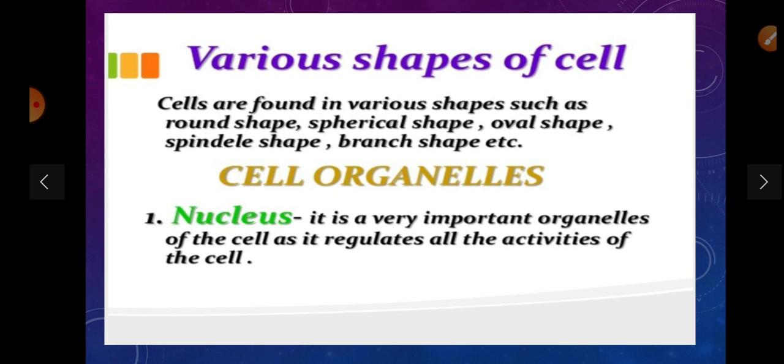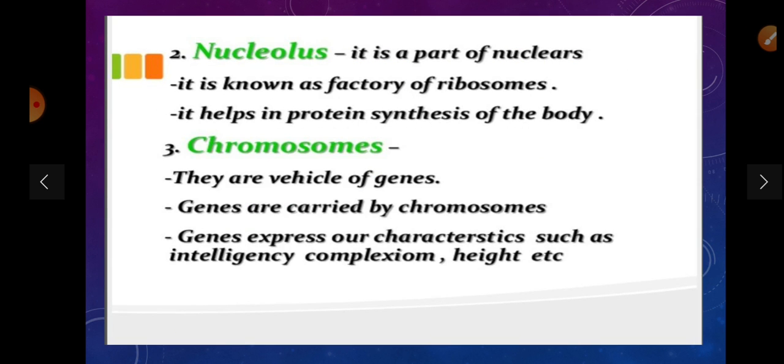Various shapes of the cell we have already studied, such as oval shape and branch shape. Now the cell organelles, starting with the nucleus. It is a very important organelle of the cell, as it regulates all the activity of the cell. Inside the nucleus there is the nucleolus. It is a part of the nucleus. It is known as the factory of ribosomes. It helps in protein synthesis of the body. So the function of the nucleolus is protein synthesis in our body, and it is a factory of ribosomes.